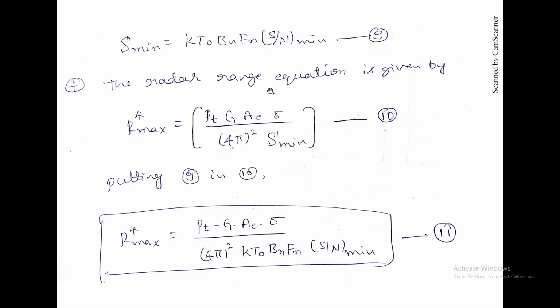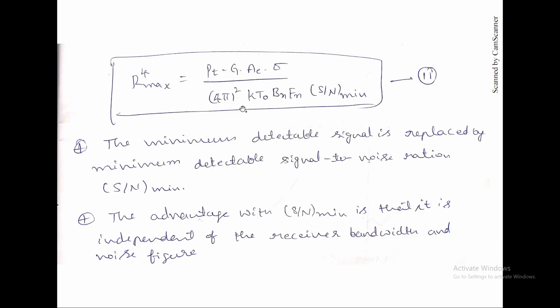The radar range equation is given as, now basically here S min is there, so basically we wrote S dash min, or S min, so we just replace this S dash min with this S min. This S min as this equation. So just substitute that here, we will get an equation where we can see all the terms that we have studied. The range depends on the transmitter, receiver, the noise, environment, and all. So let's further discuss about this.